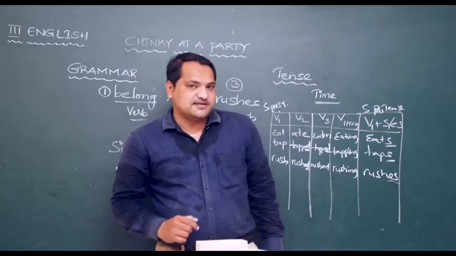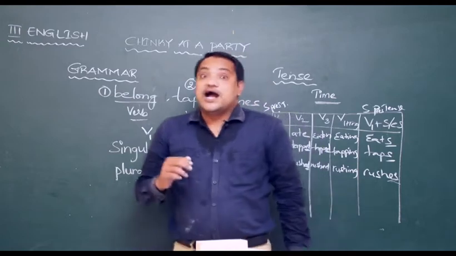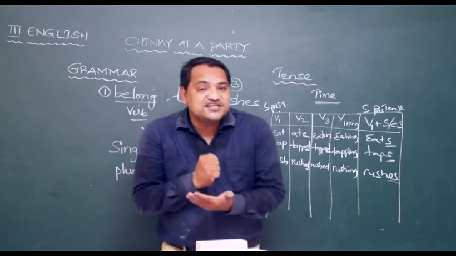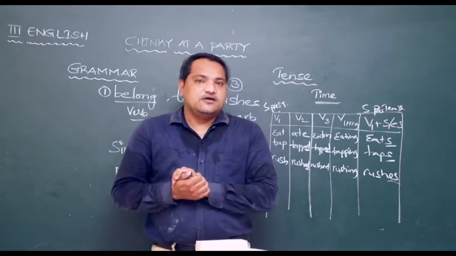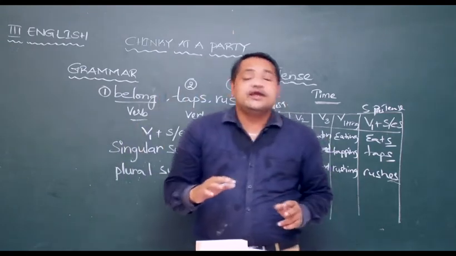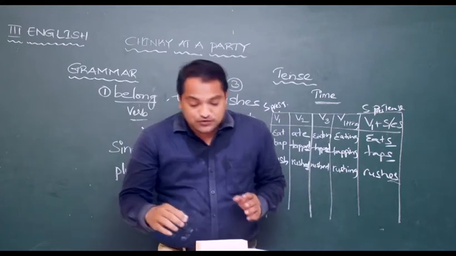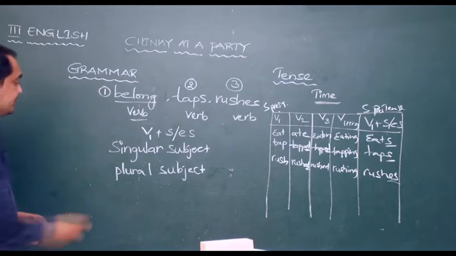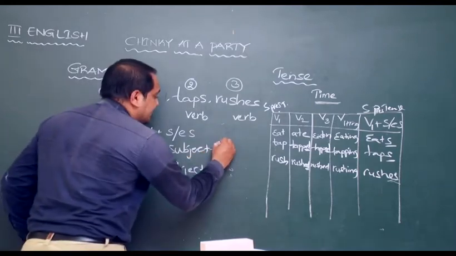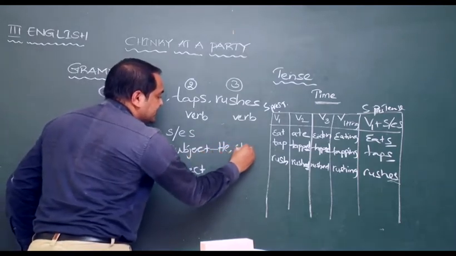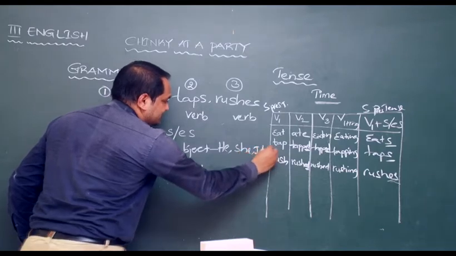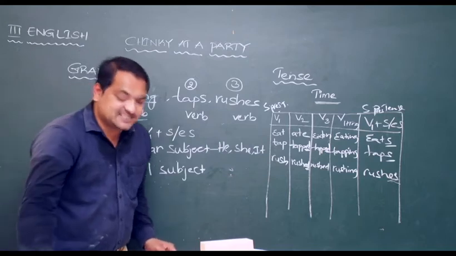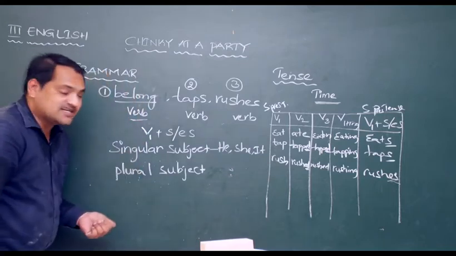Then, I belong to Mr. Hans. What is the subject here? I. Okay. So, in the same way, I, you, we, they. Singular subjects are he, she, it. If you see he, she, it as a subject in a sentence, they are singular subjects.